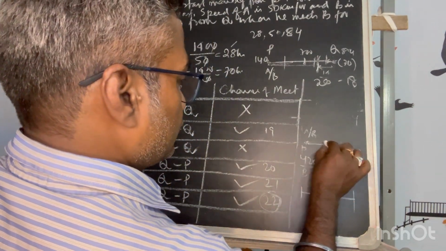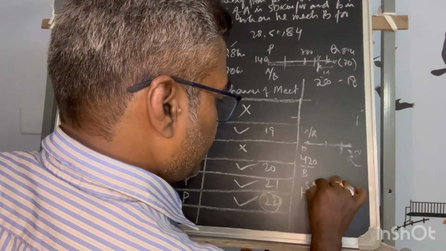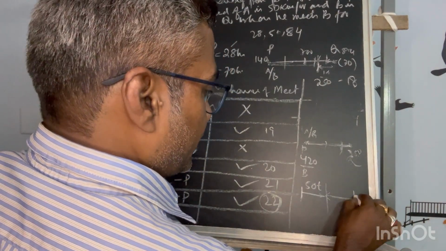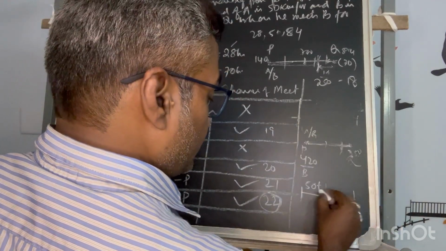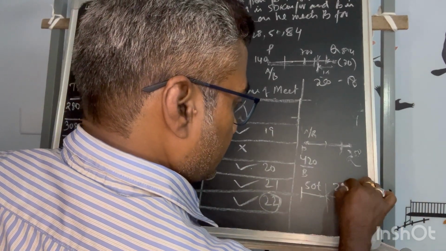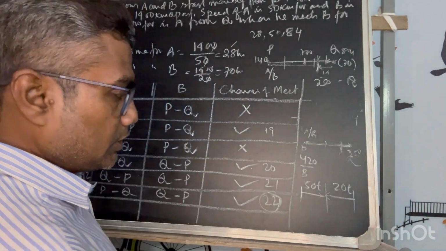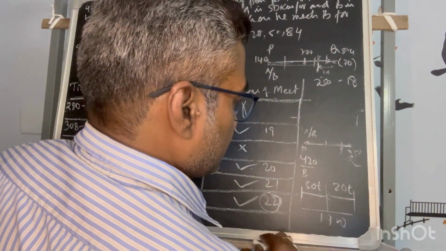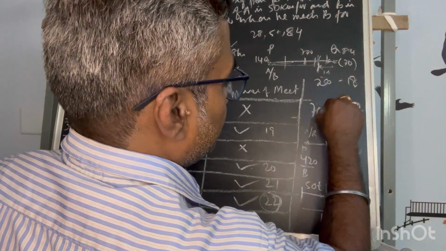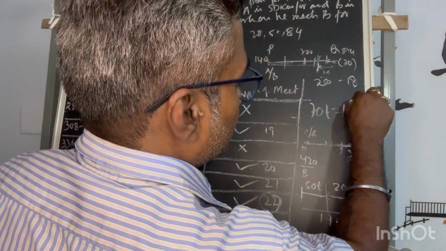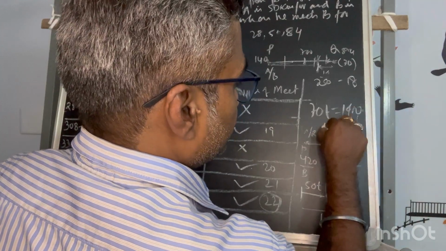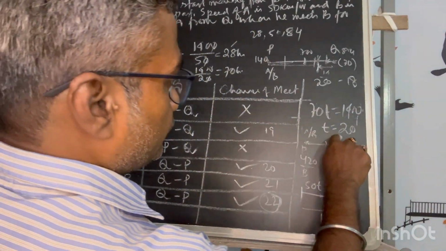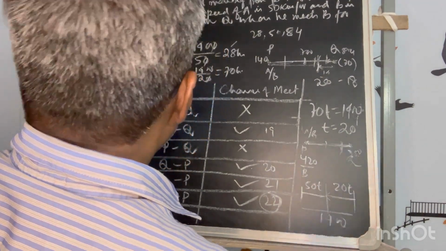A is moving P to Q, so he has moved 50 into t, speed 50 let's say, in time t, and by that time B has moved how much? In the same time 20 into t, so both together is how much? The lap length 1400. So this is equal to 70t, that is equal to 1400. So t is equal to how much? 20.